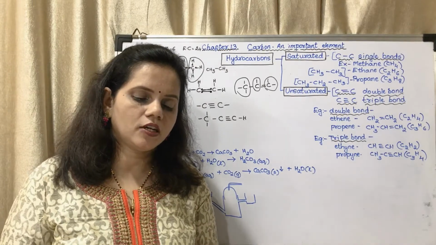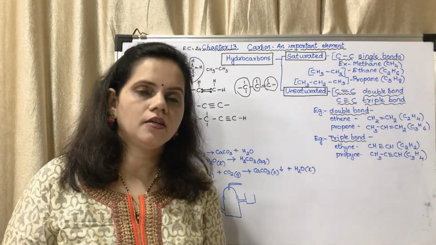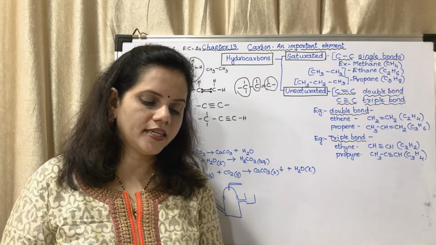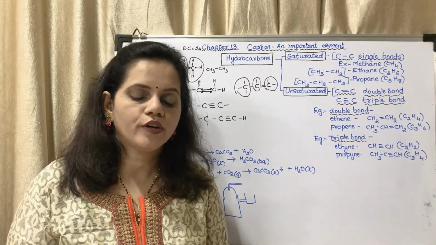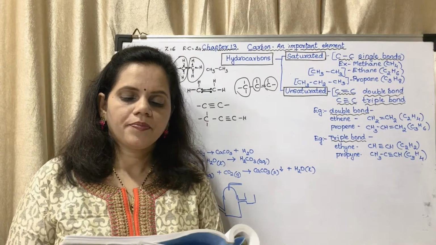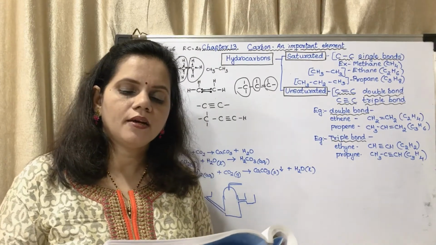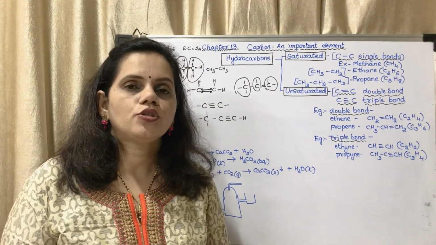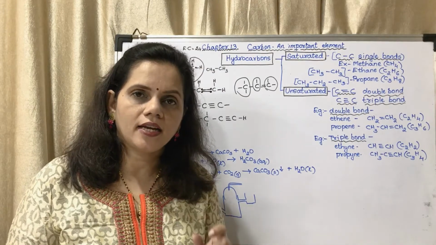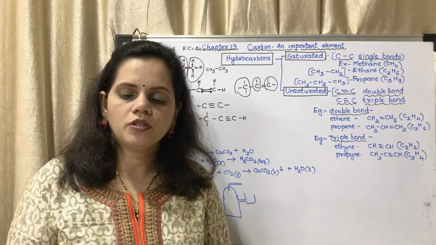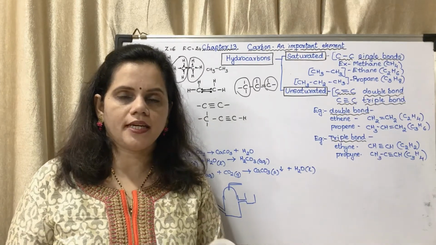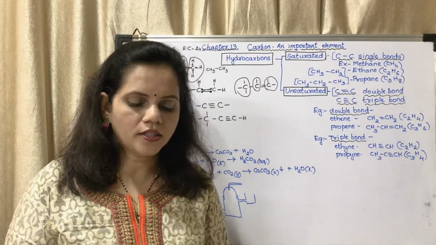So methane and chlorine gases react with each other at a temperature of 250 degrees Celsius to 400 degrees Celsius in presence of ultraviolet light and form mainly methyl chloride. Okay, so the point ultraviolet light is very important, and it forms methyl chloride or chloromethane. Again, the reaction is important.